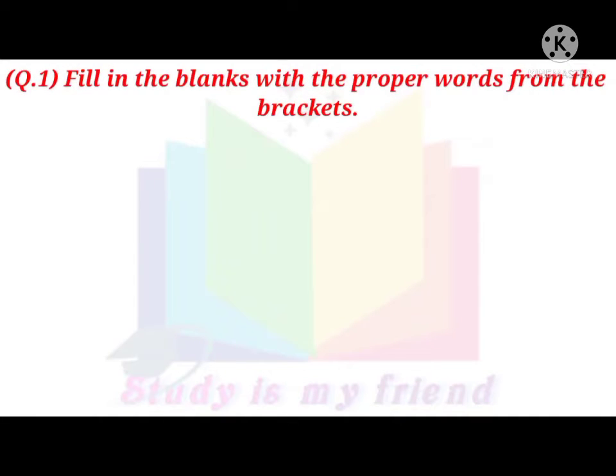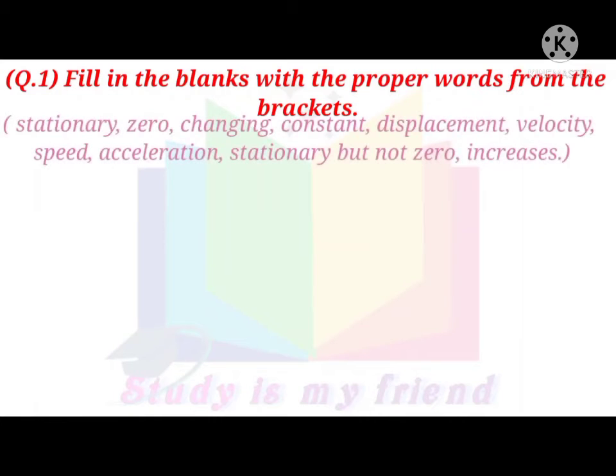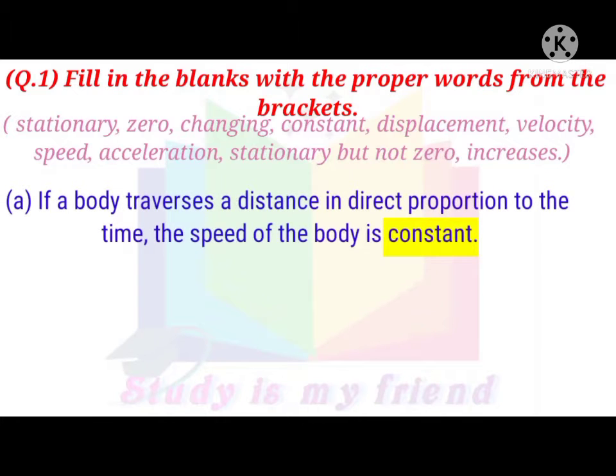Question 1. Fill in the blanks with the proper words from the brackets. Stationary, zero, changing, constant, displacement, velocity, speed, acceleration, stationary but not zero, increases. A. If a body traverses a distance in direct proportion to the time, the speed of the body is constant.